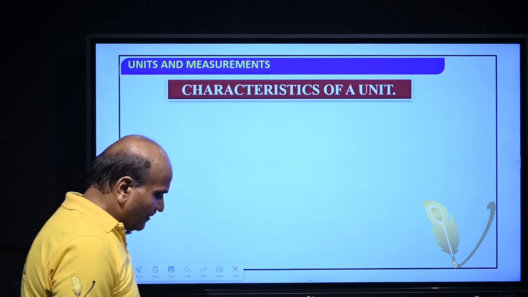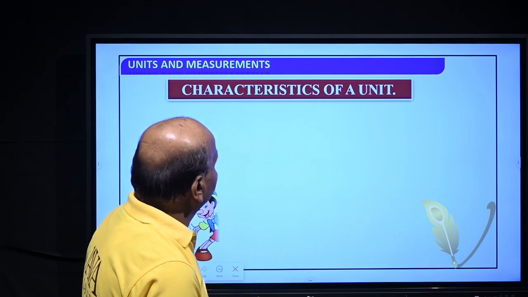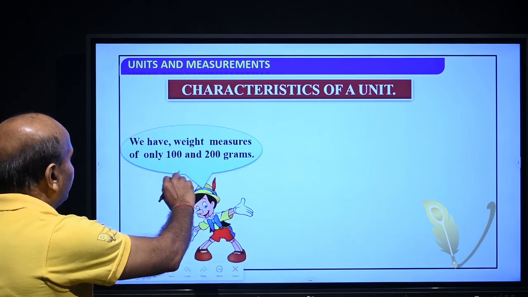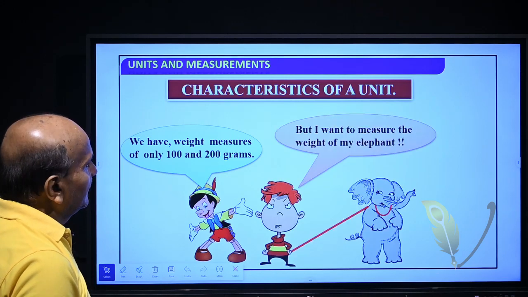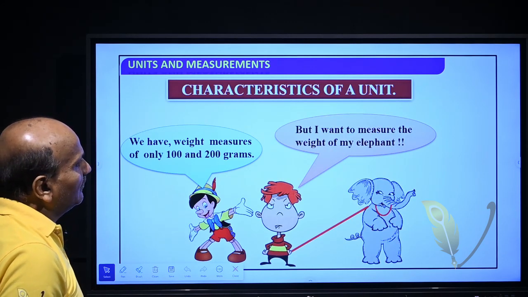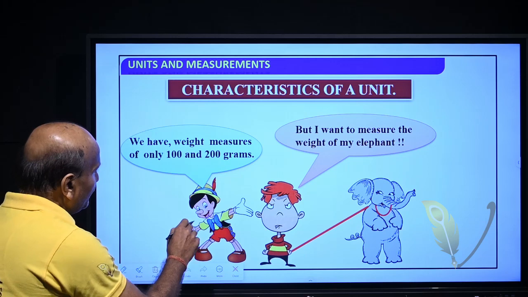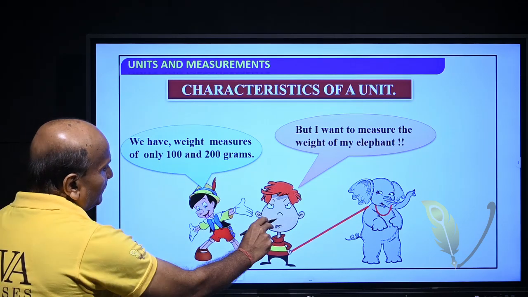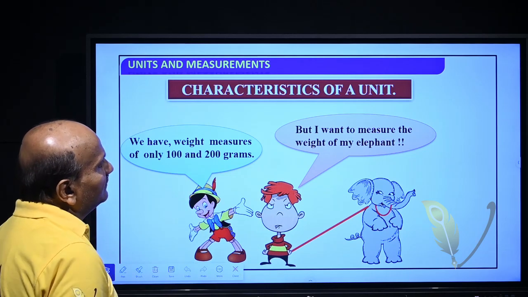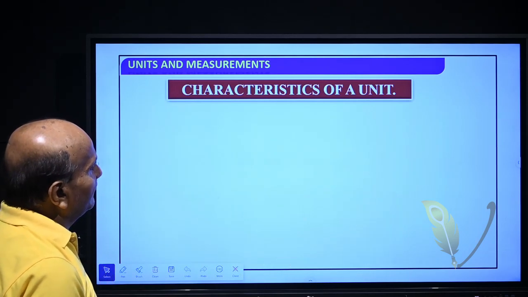Suppose we have weight measures of only 100 and 200 grams, but I want to measure the weight of my elephant.